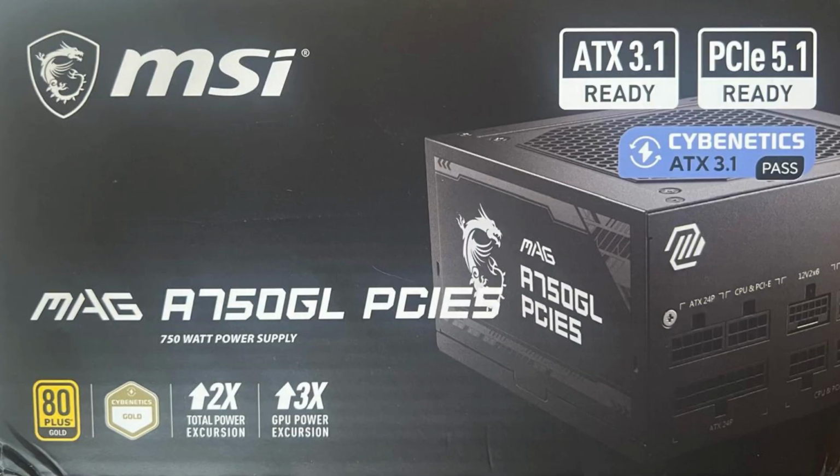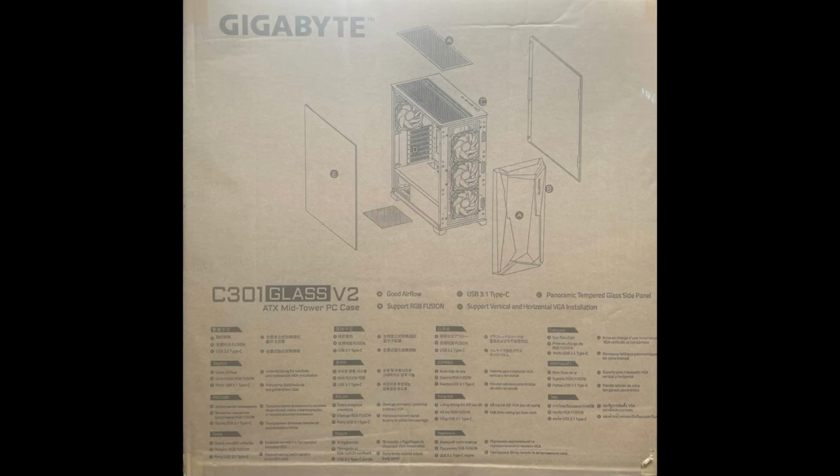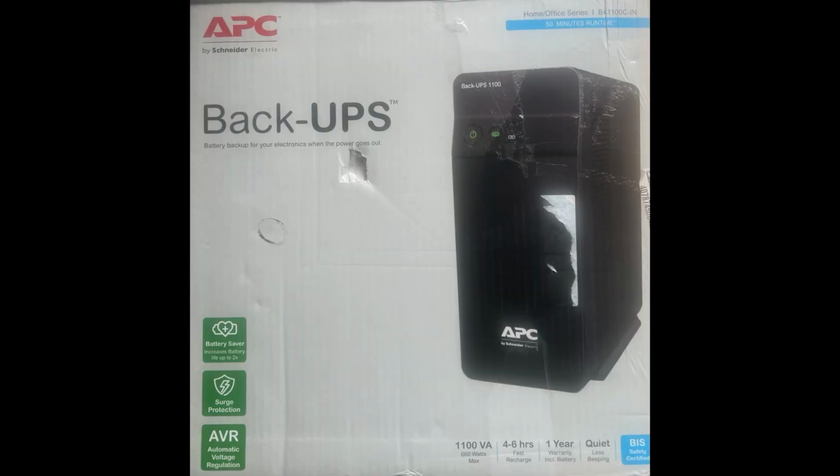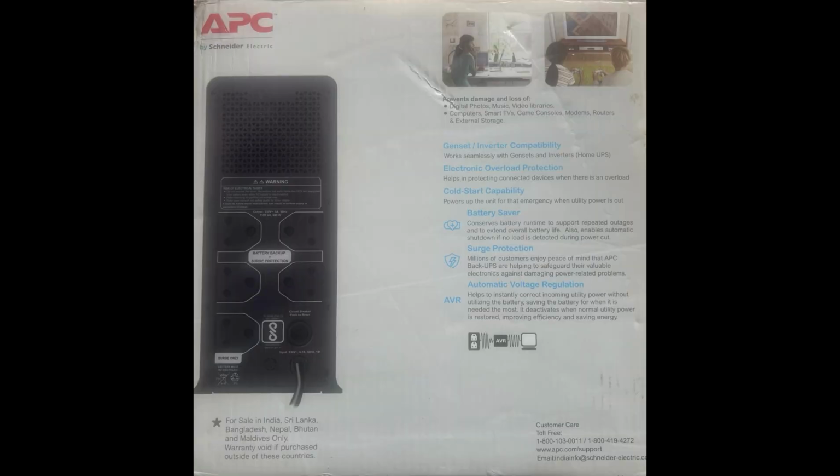Gigabyte C301 Glass V2 ATX mid tower PC case, APC Back-UPS 1100 for power backup. I have followed the build steps and finally successfully built a 3D animation desktop. Here you go.